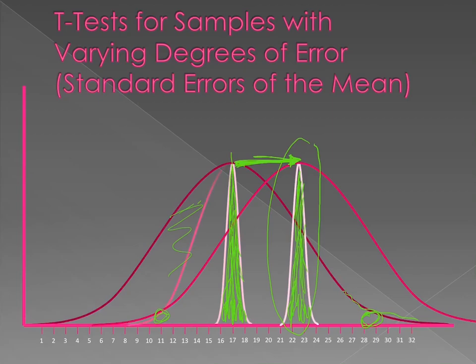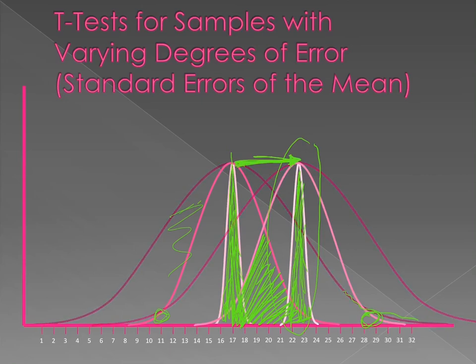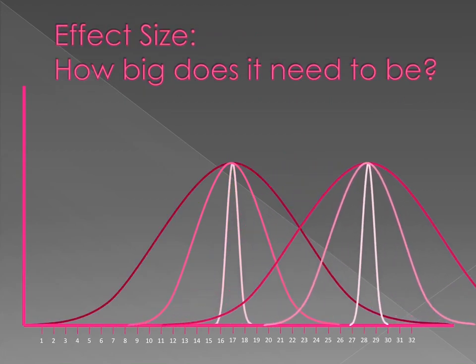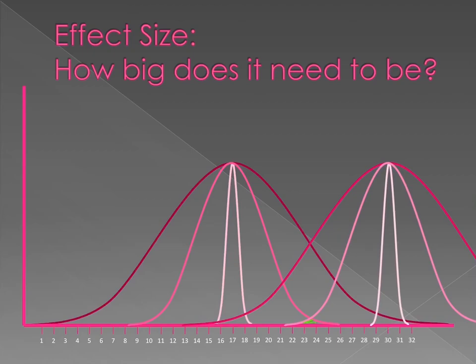But the question is, how big does the difference have to be? Because here, if the standard error gets bigger, all of a sudden we're not confident. Look at all this overlap between these two sets of scores. Now we don't know. Is one group really bigger than the other? We can't confidently say. So how big does it have to be? Well, it has to be big enough that these standard errors right here stop crossing. So if we have a really small sample size, the difference has to be huge in order to get our standard errors away from each other.